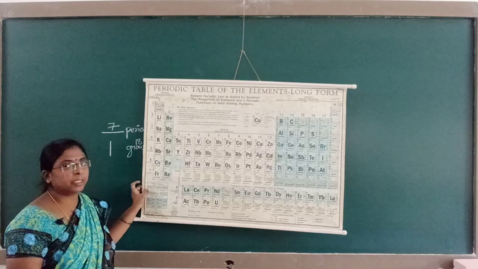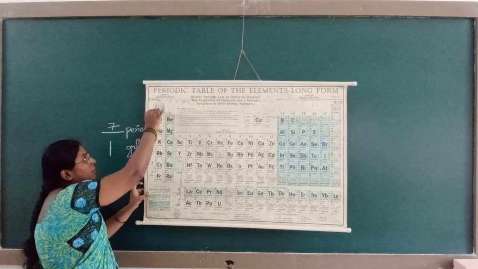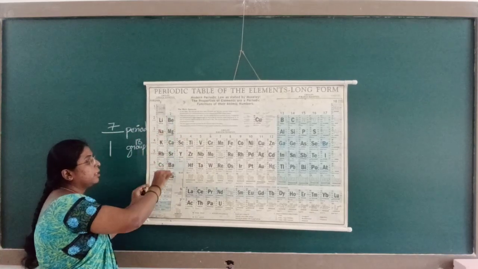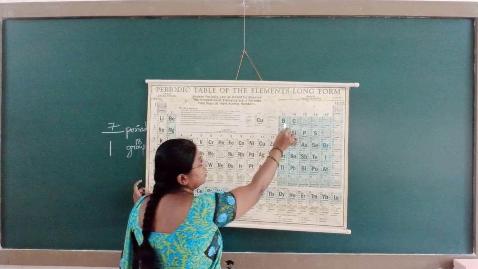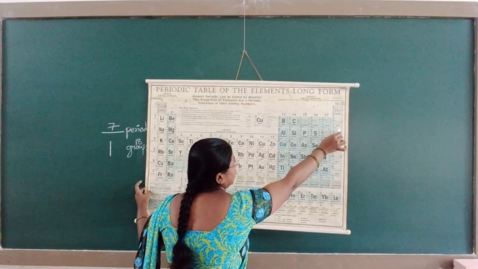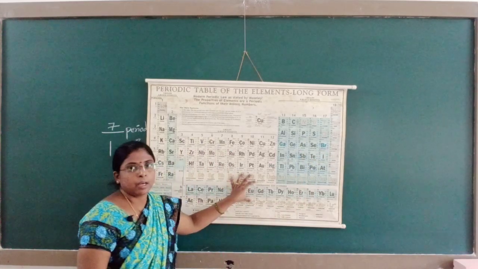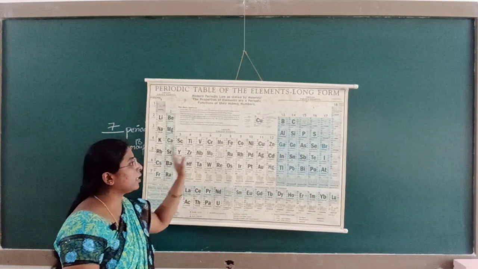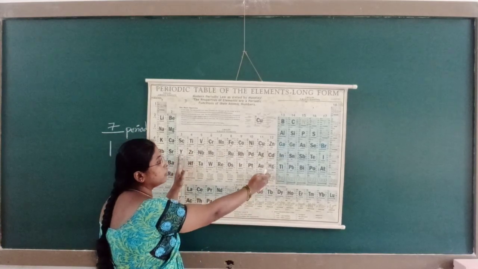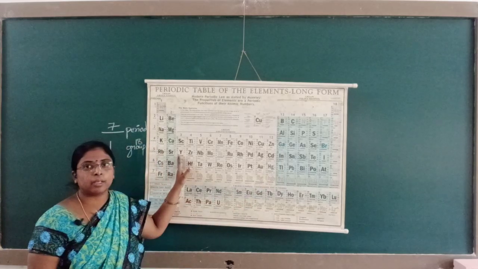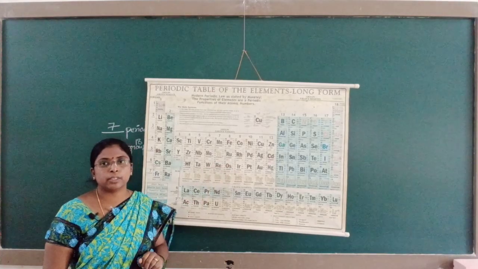Here this complete periodic table is classified into 4 blocks. The first group and the second group are known as the S block elements. The 13th to the 17th group plus the noble gases are known as the P block elements, and in between this S block and P block is the D block elements. From 3rd to 12th group constitutes the D block elements. D block elements are also known as the transition elements.